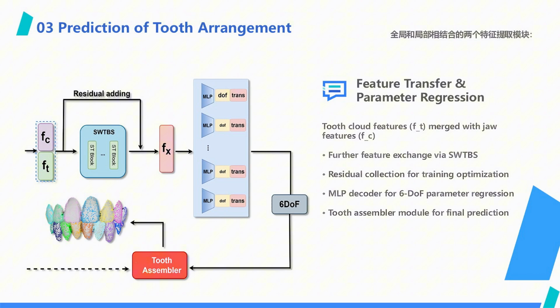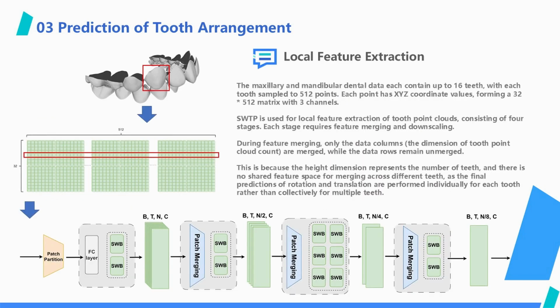After merging the two features, they are input into another TBS module for further feature transmission. Finally, a linear layer is used for downsampling to regress the transformation parameters of each tooth. Applying these parameters to the initial jaw model yields the final predicted tooth positions. The aforementioned SWTP is an improved multi-level feature fusion structure where feature merging is performed at each stage.